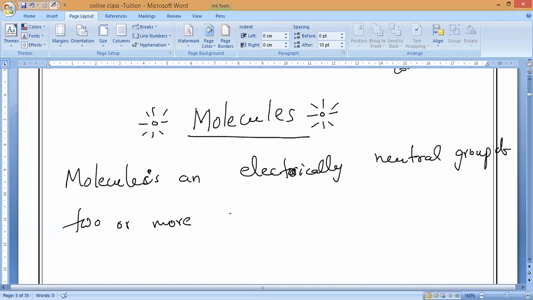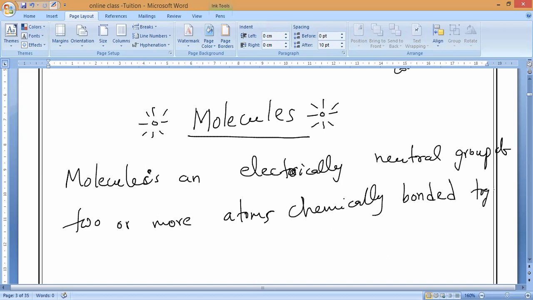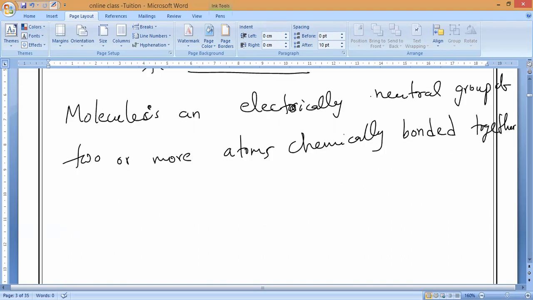That is called a molecule. So, does it have any charge? No charge is present.